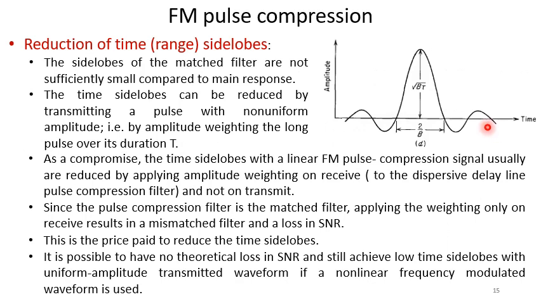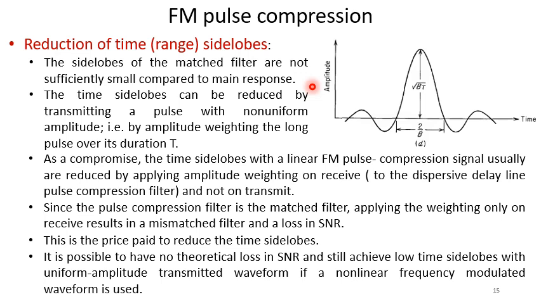Now for the sinc pulse, we have some side lobes. This is the usual thing of the sinc pulse. Now we have to reduce these side lobes. So, reduction of time or range side lobes. The side lobes of the matched filter are not sufficiently small compared to the main response. The time side lobes can be reduced by transmitting a pulse with non-uniform amplitude, that is, by amplitude weighting the long pulse over its duration T.